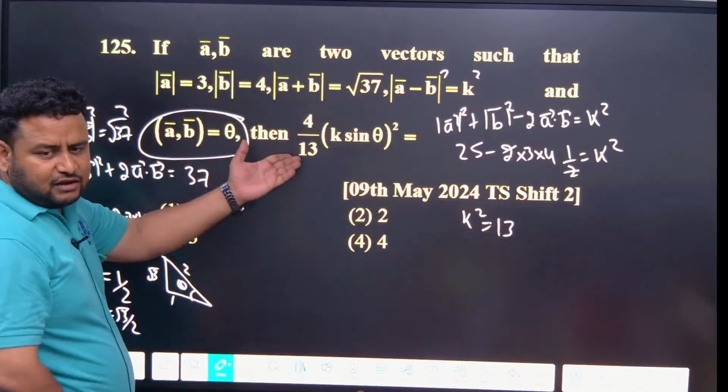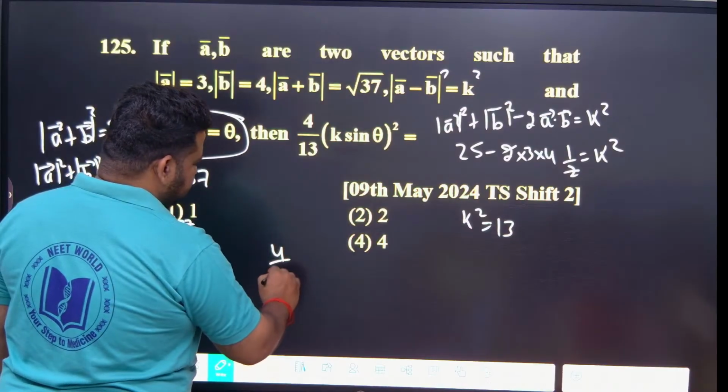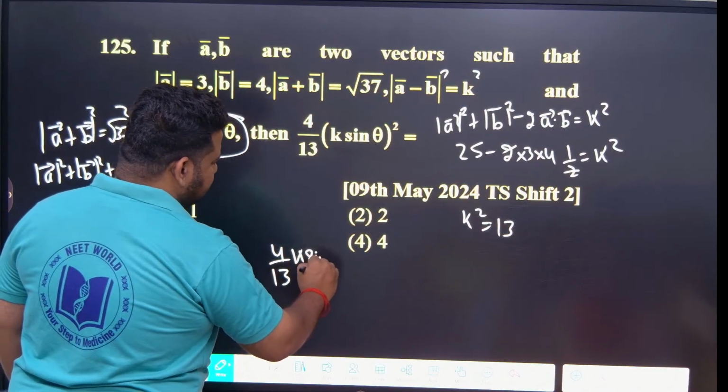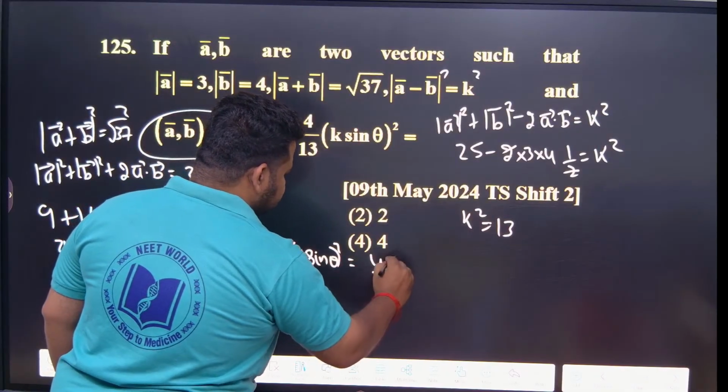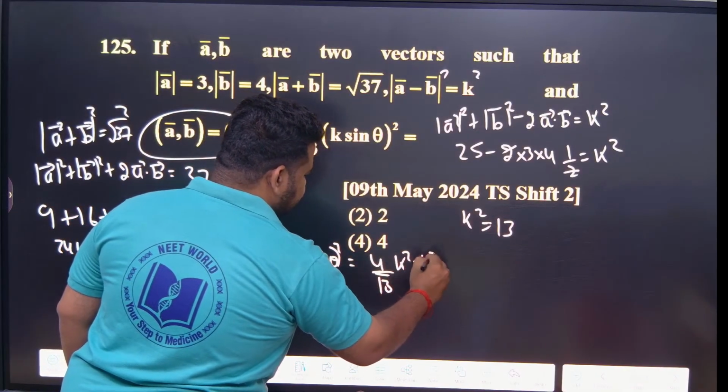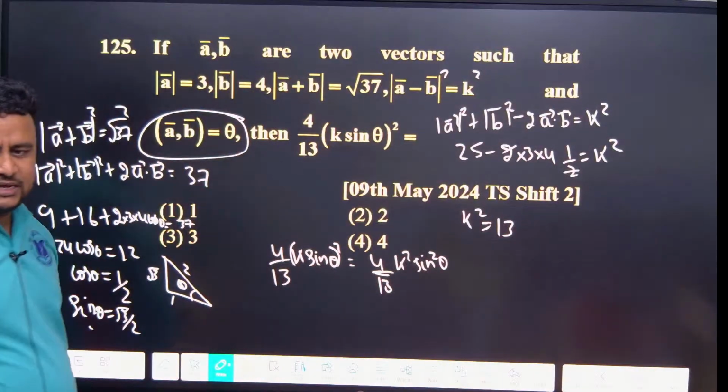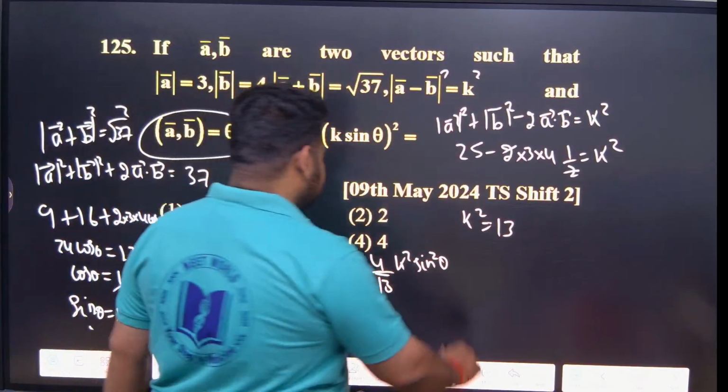So we got K square. Now we want the value of this. 4 by 13. They are asking K sin theta whole square. So I can write it as 4 by 13 K square sin square theta. Correct na? K square sin square theta. So this will become what?